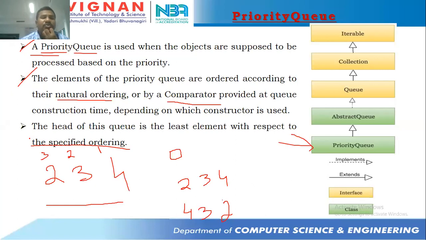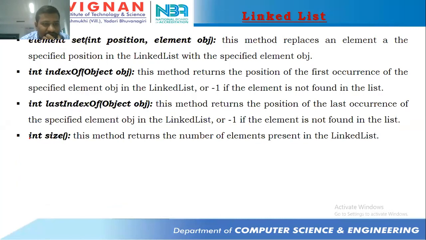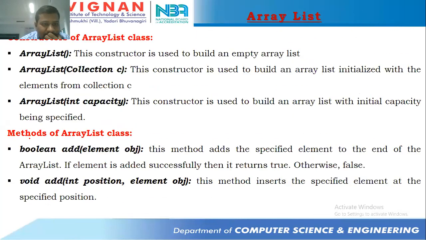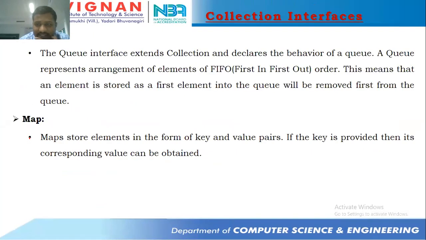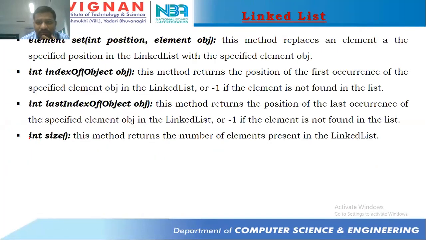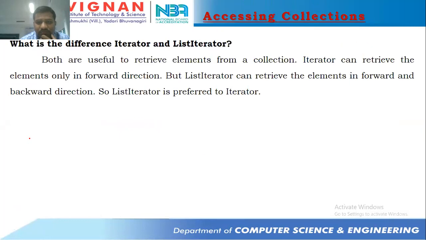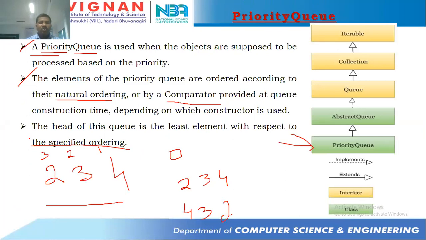Do you remember anything about the queue interface? Let's go with the queue interface first of all. Very good, very good. We can insert, no problem, nothing is specified there. We'll check in the program, right? Fine. Make a note of this fast. First point, second point, and if possible third point also. Fast, do it fast.